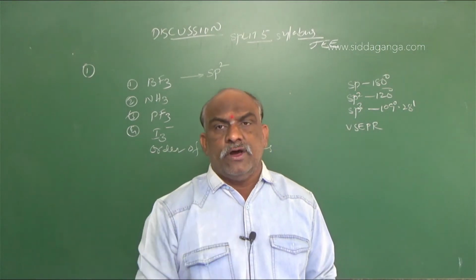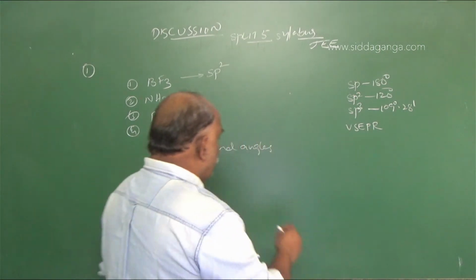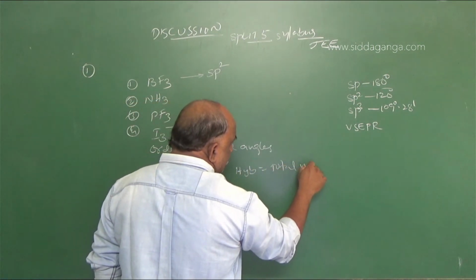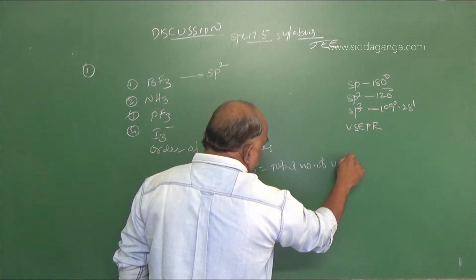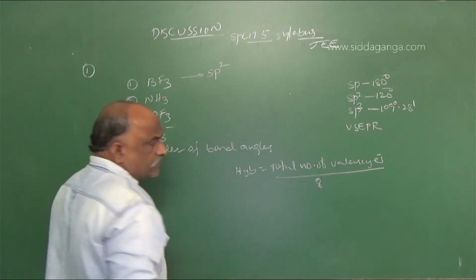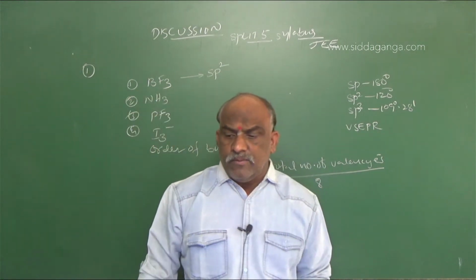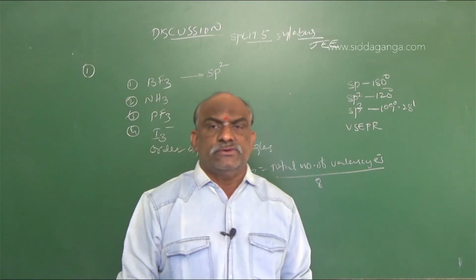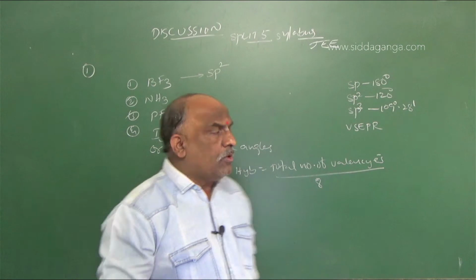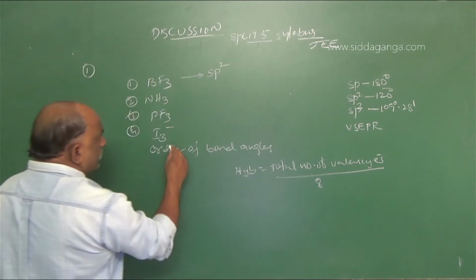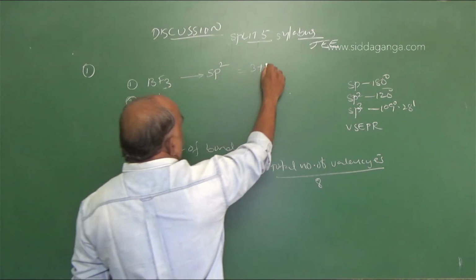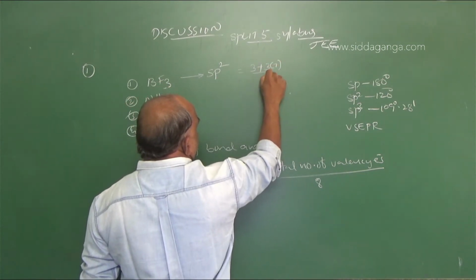Already you know one formula regarding hybridization. What is the formula? Hybridization is equal to total number of valency electrons divided by 8. So you can go through this formula. First example, valency electrons is nothing but the group number. Boron belongs to the third group. For the first example we write third group boron and number of fluorines 3, 7 by 8.